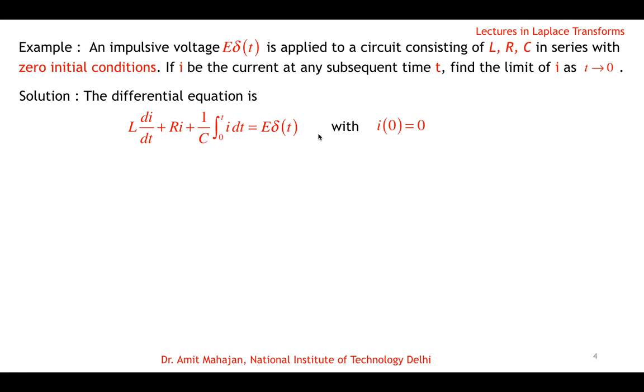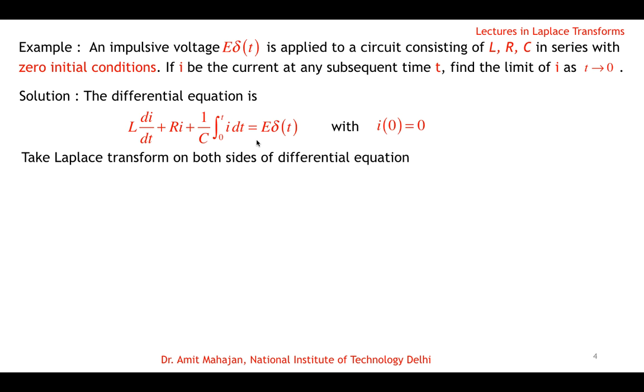So we have an initial value problem, and we can solve this using Laplace transformation and find the value of current which satisfies this differential equation. We know how to solve a differential equation using Laplace transformation. Take Laplace transformation on both sides of this equation, that's the first step, and then we substitute the initial condition.